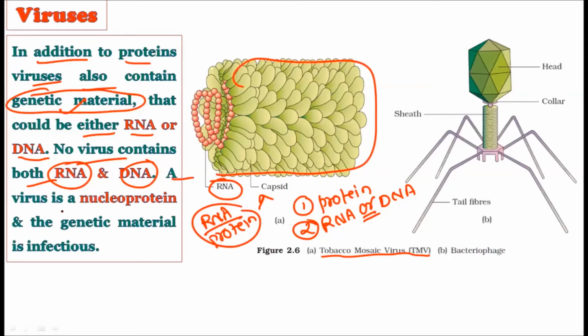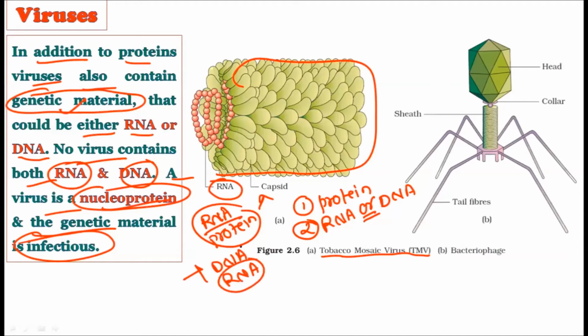Now, a virus is simply a nucleoprotein, and the genetic material is infectious. Why are we calling it a nucleoprotein? Because there are nucleic acids. Nucleic acids are of two types, DNA and RNA, and one of them is present in viruses. That is why nucleo, and the rest portion is protein, and that is why we call viruses a nucleoprotein. And this genetic material is quite infectious.